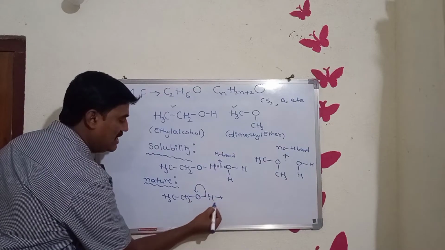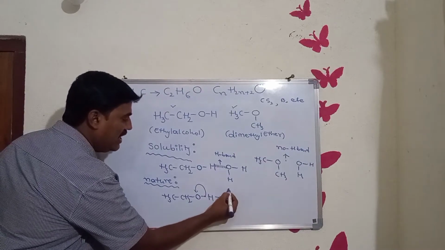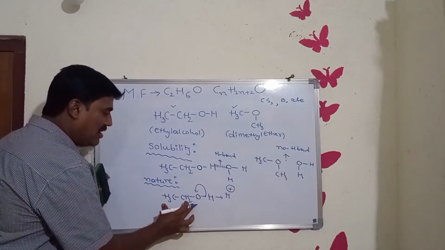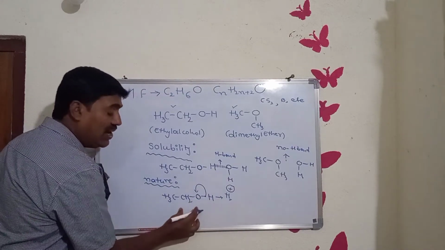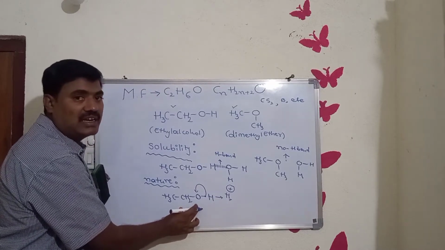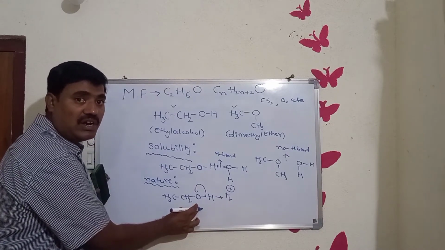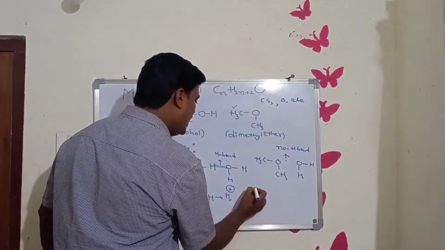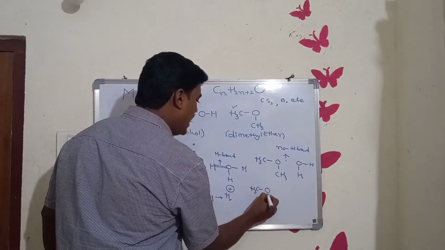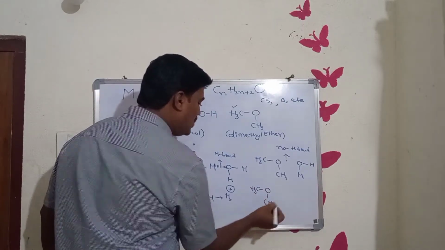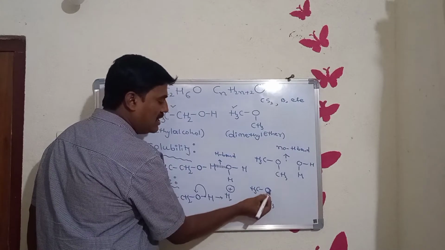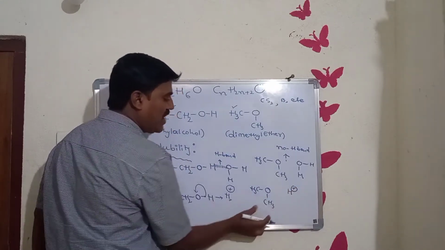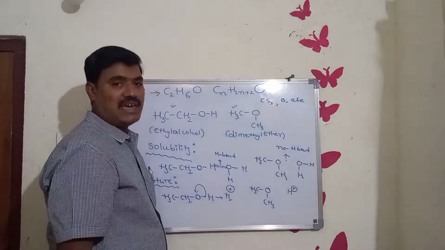As a result, this hydrogen is released in the form of an H+ ion. Thus, as ethyl alcohol releases H+ ions, it exhibits acidic character. Right? Ethyl alcohol is an acid. Next, in dimethyl ether, as there is no hydrogen atom with oxygen, it does not release H+ ions. That's why it does not exhibit acidic character.